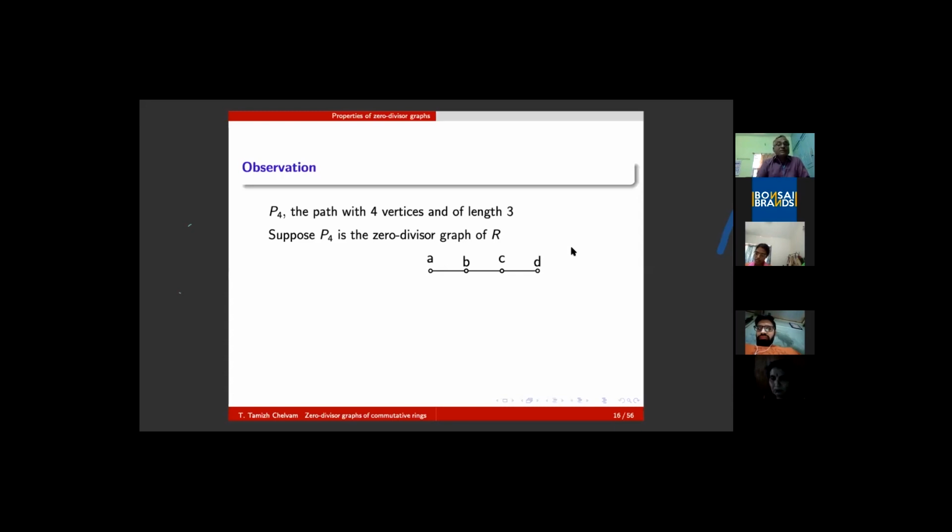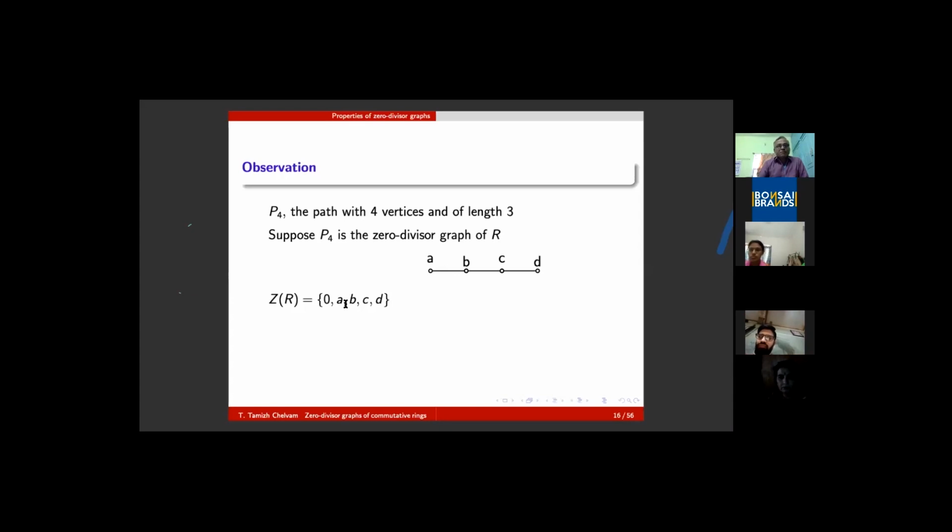Now, what is the information you are getting out of this with respect to R? The very first information is, because I take P4 as the zero divisor graph of this R, the zero divisor set of R is nothing but 0, which is not taken here naturally, and all the other 4 elements. That means for this commutative ring R, the zero divisor set is nothing but 0, A, B, C, D.